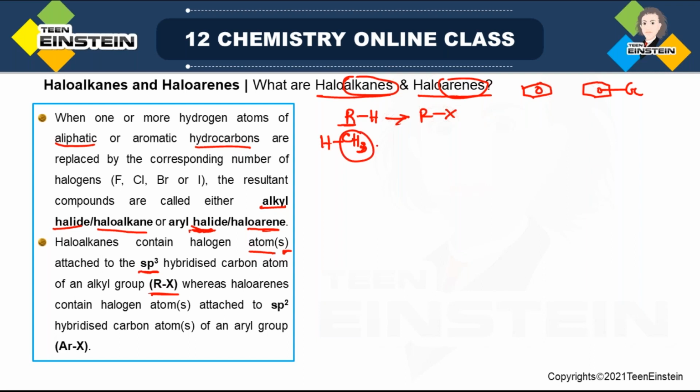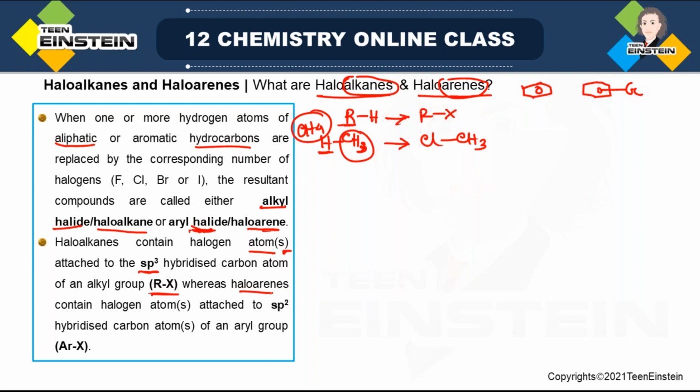So this is the R group. Now if this H is replaced with some halogen, suppose chloro, it will be CH3Cl. Its name will be methyl chloride or chloromethane. So one hydrogen in methane, which has formula CH4, is replaced by Cl, and now it is CH3Cl.